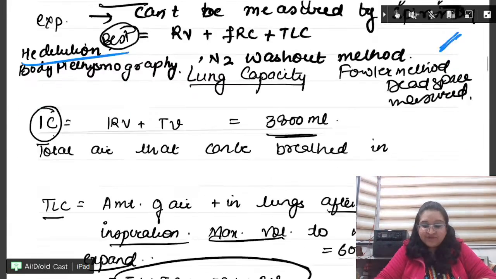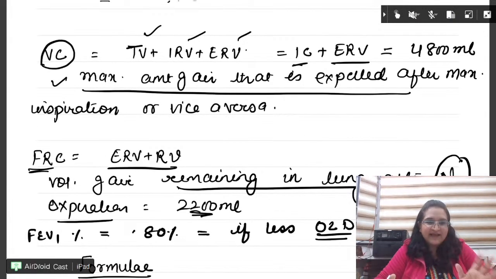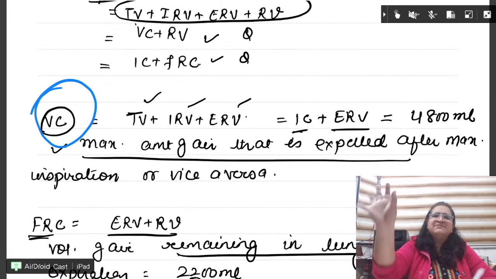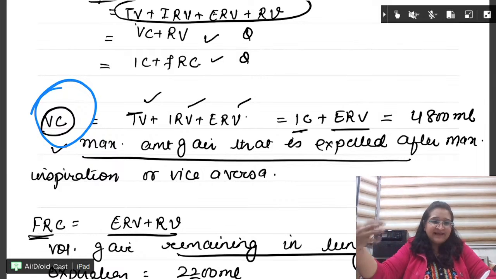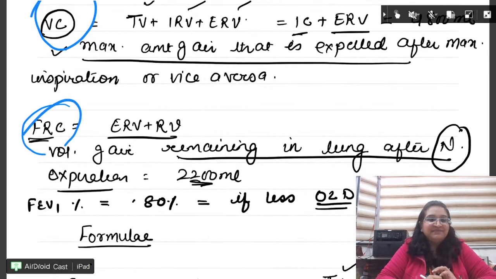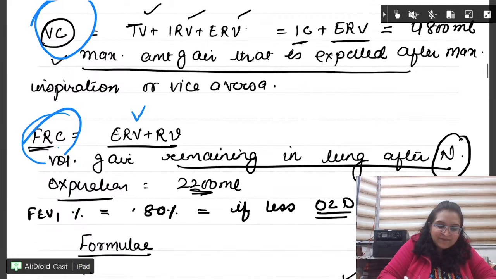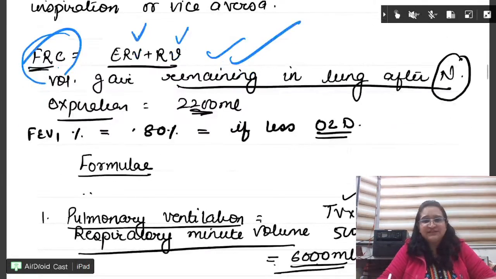So beta, this I am trusting you with. You have to learn. And इसका एक easy तरीका मैंने निकाला है, which you have to know. See beta, vital capacity question comes. What is the maximum amount of air that you can take in after maximum expiration? VC, vital capacity. Right? What is FRC? FRC is the air that remains in the lung after normal expiration. So FRC is ERV plus RV. Very important formula. They can just ask you this.